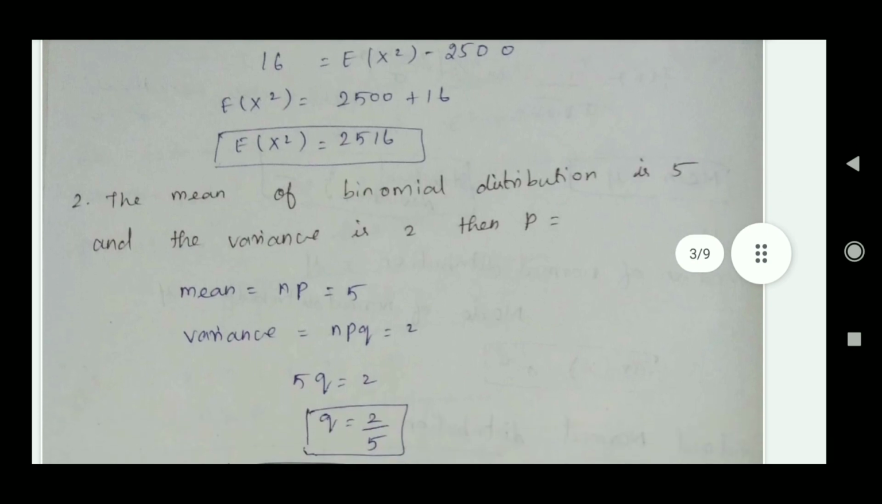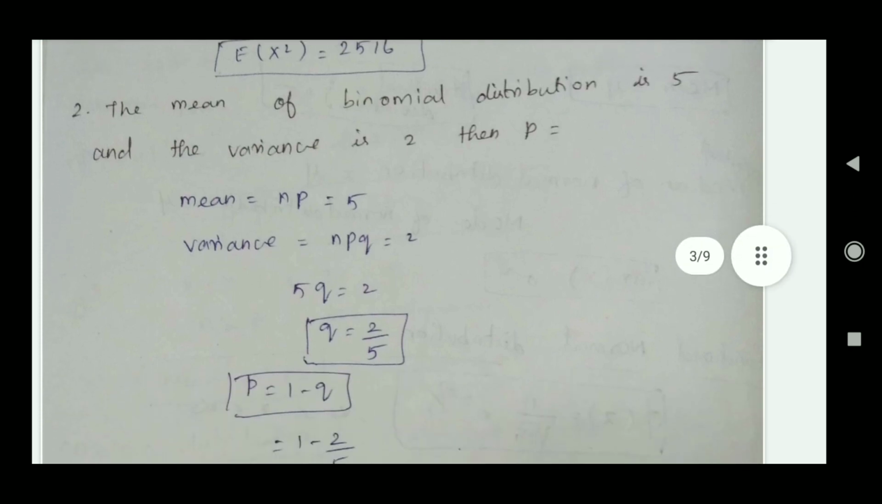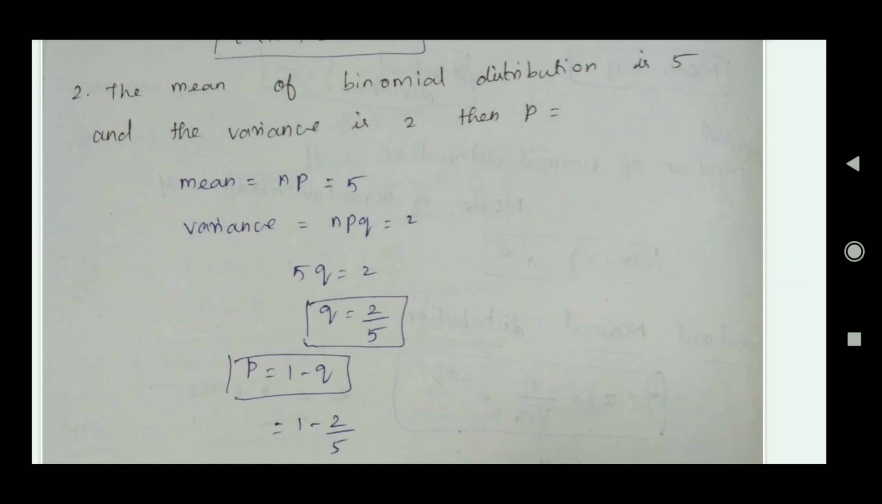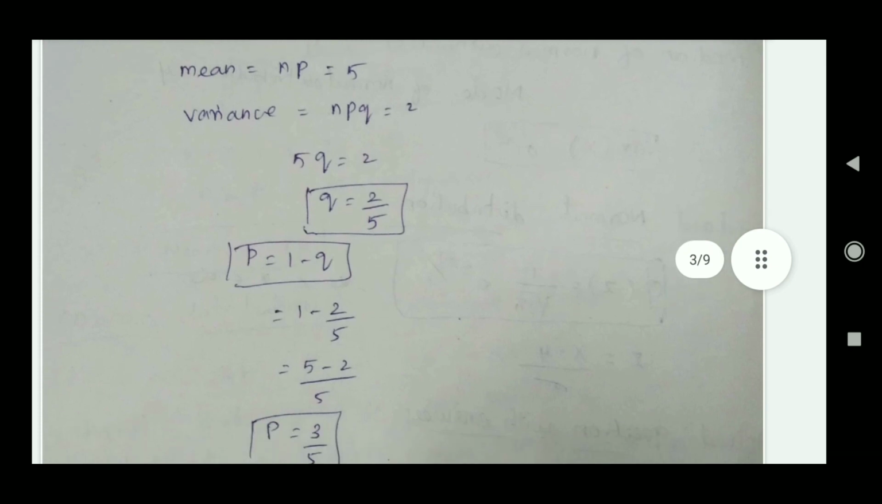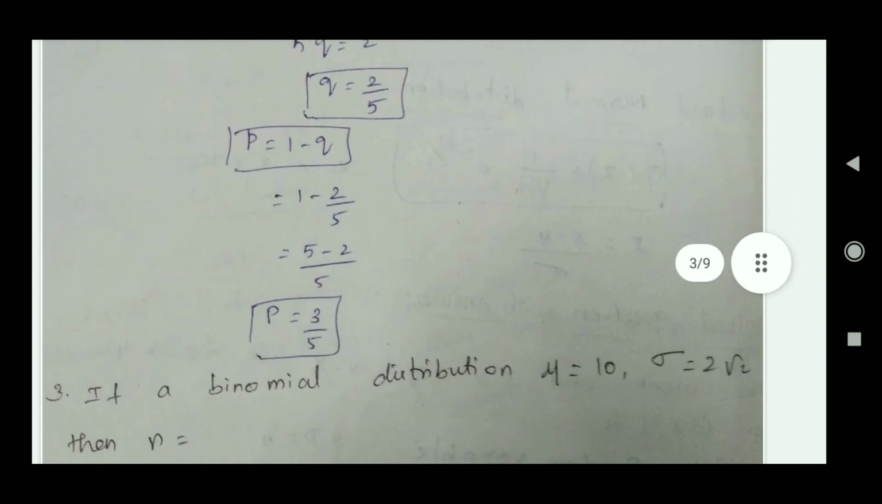The second question: the mean of a binomial distribution is 5 and the variance is 2. We need to find the value of p. In this we know the binomial distribution formulas. Mean is np and variance is npq. In this question, mean is 5 and variance is 2. Then we substitute the np value in the variance: 5q equals 2. Then we find the value of q. Then we substitute this value in p equals 1 minus q. This is the formula. We substitute the q value and then we get the value of p.